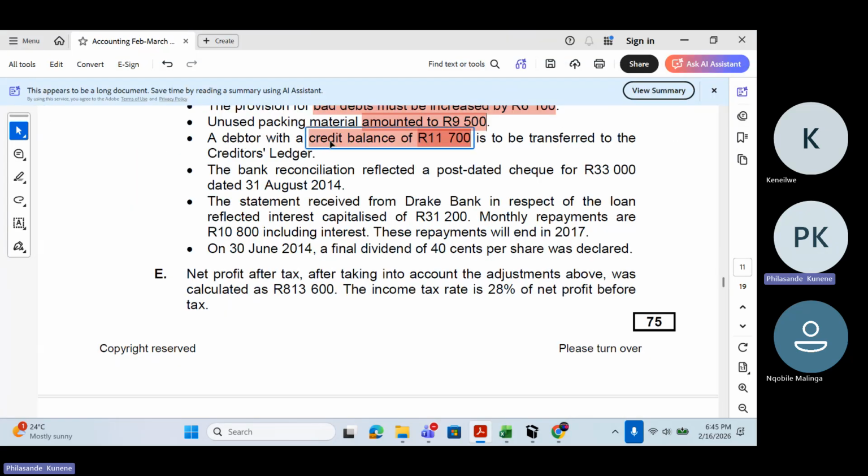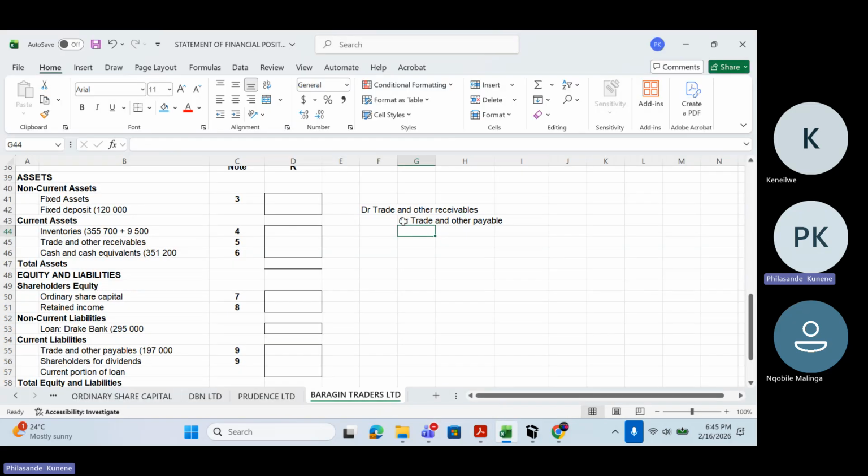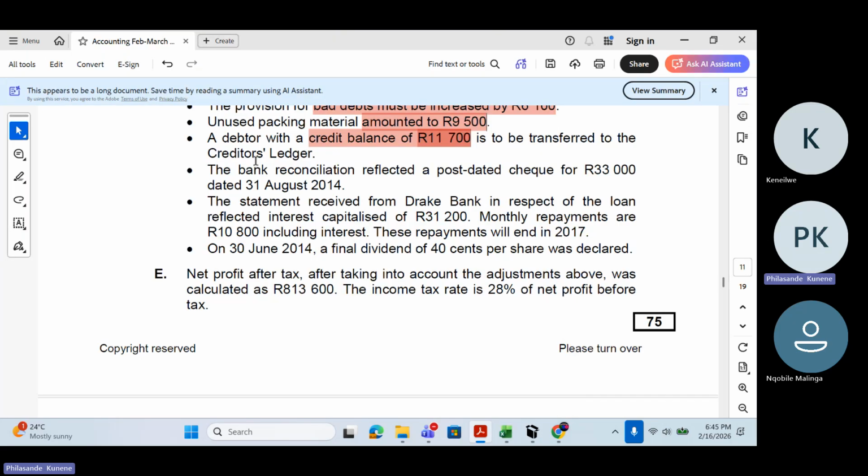This debtor had a credit balance, which means this debtor was on the credit side. Now I'm taking it to the debit because they're saying it was transferred. We were owing that debtor 11,700, which is said to be transferred to the creditor's ledger.